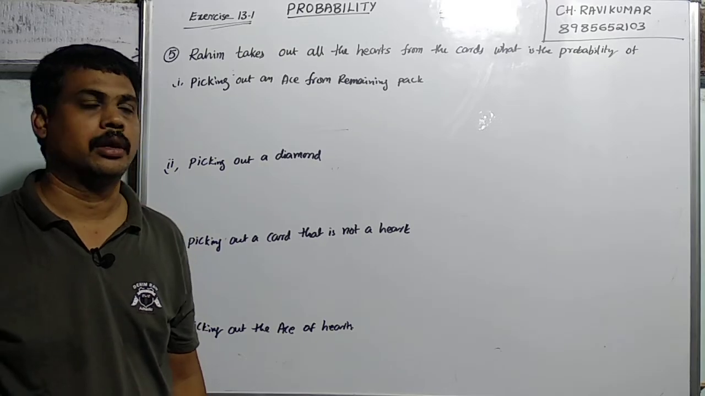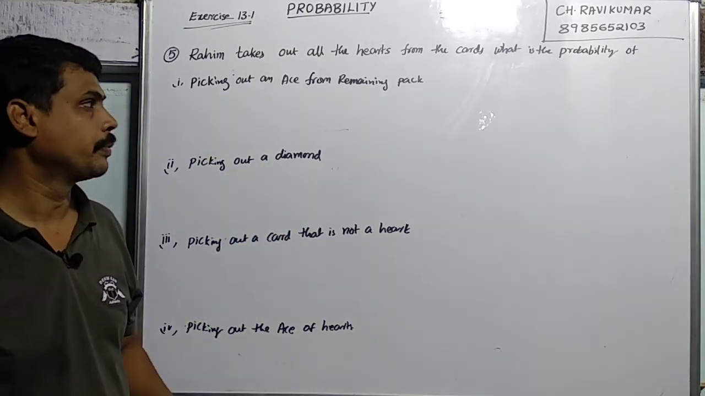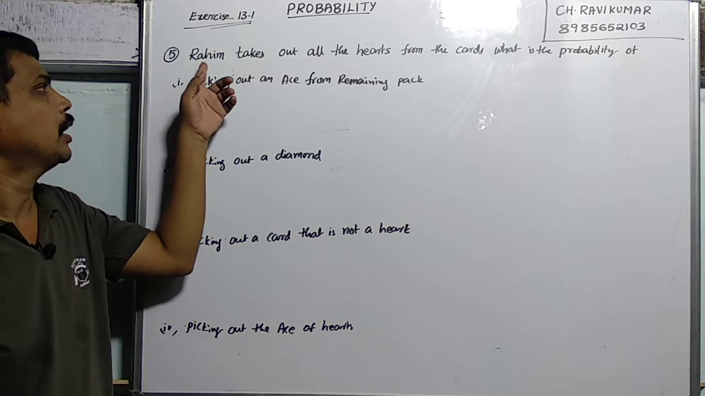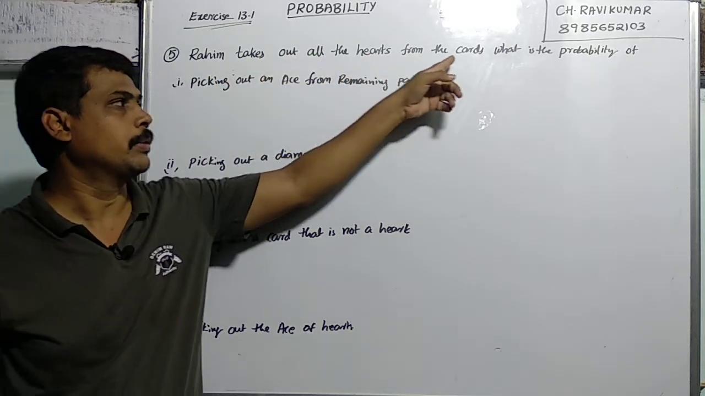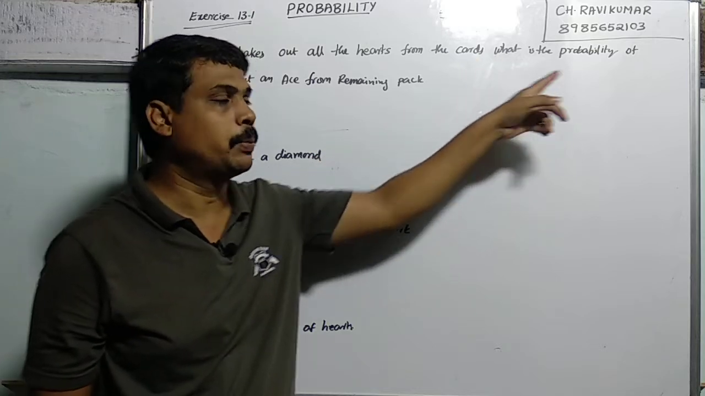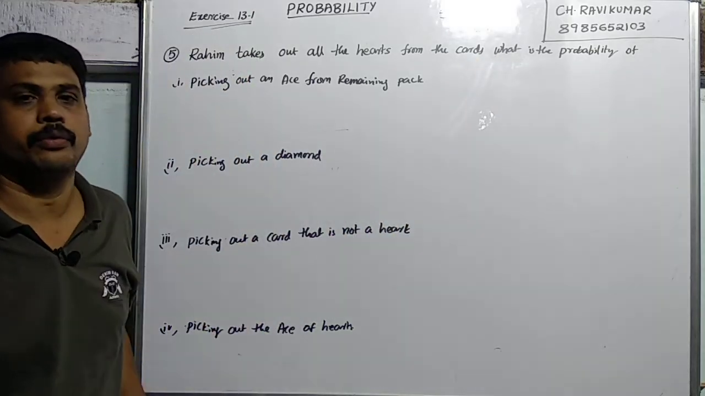Okay, next, question number 5. In this question they have given: Rahim takes out all the hearts from the cards, what is the probability of? They have given 4 questions.